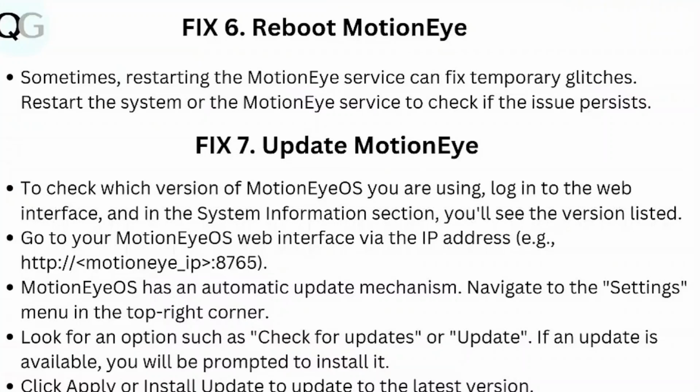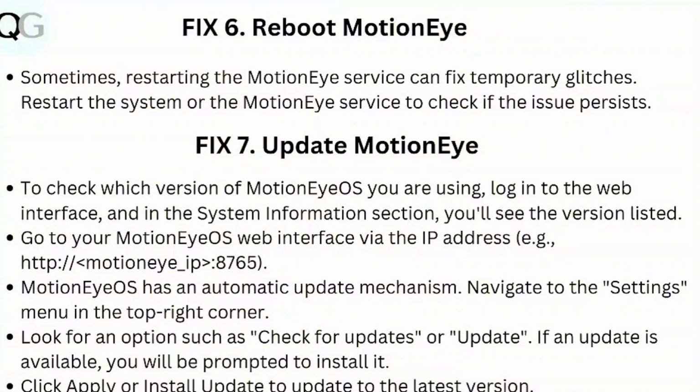Step 7. Update MotionEye. To check which version of MotionEye you are using, log into the web interface, and in the system information section, you will see the version listed. Go to your MotionEyeOS web interface via the IP address. For example, MotionEyeOS has an automatic update mechanism.